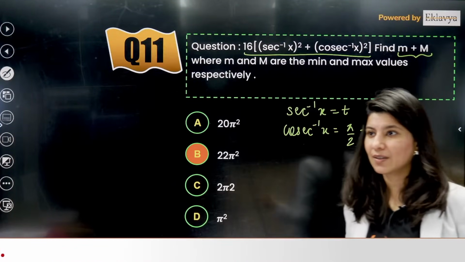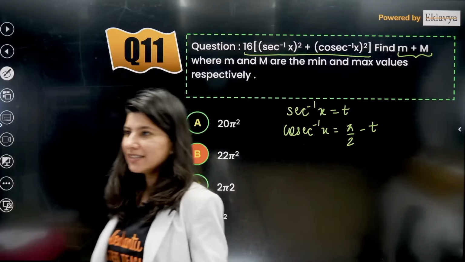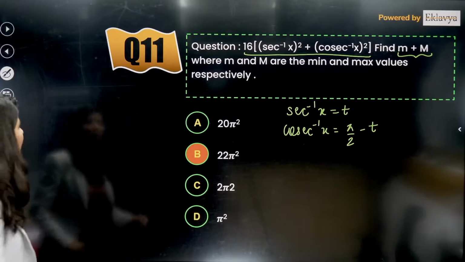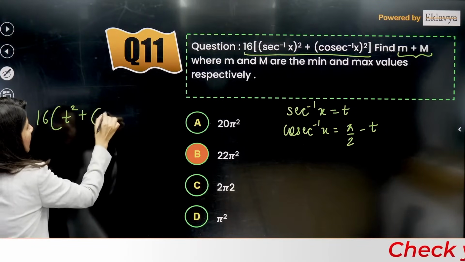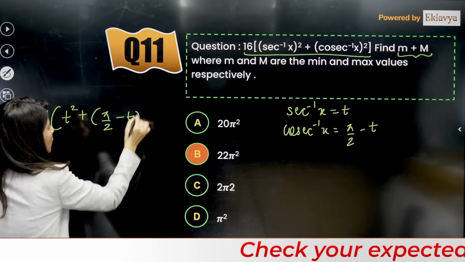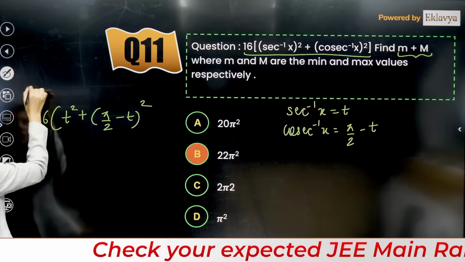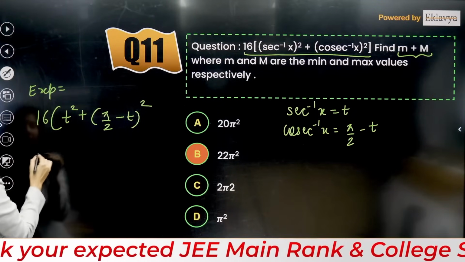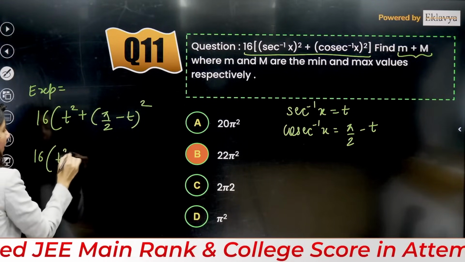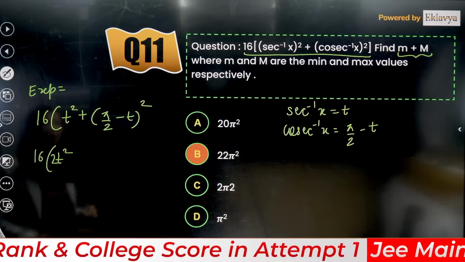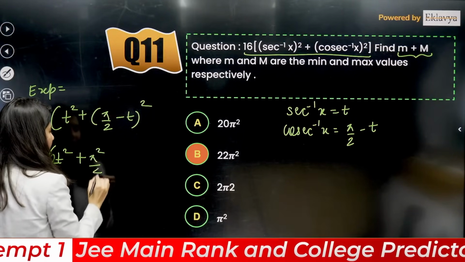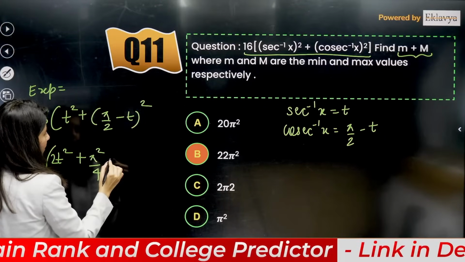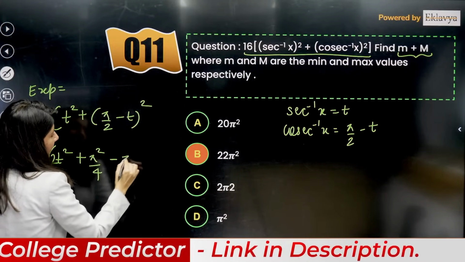Clear? This is done. Now if I write this, it is 16t square plus (pi by 2 minus t) whole square. This is your expression. Now 16t square plus t square is going to become 17t square, plus pi square by 4, and minus pi t.